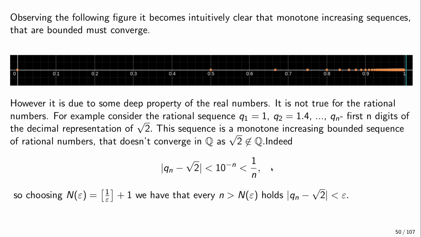So now if we want to solve this inequality, that this is smaller than epsilon, we've already seen that if we choose n of epsilon to be that, then for every n that is greater than this n of epsilon, we would have this, and so indeed the sequence converges to the square root of 2. The sequence of real numbers is indeed convergent. But it is not convergent in Q. Its limit is not in Q, but it is convergent in R. Okay, so the limit of the sequence is indeed the square root of 2.